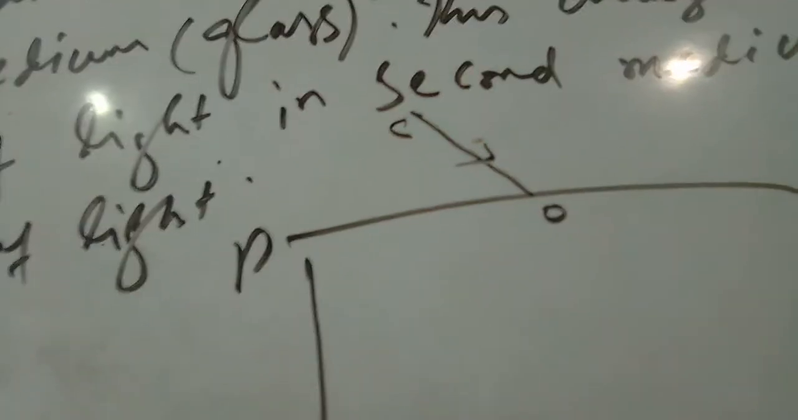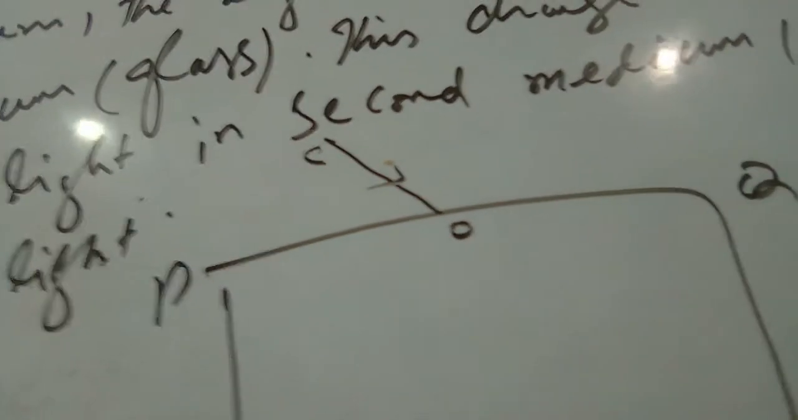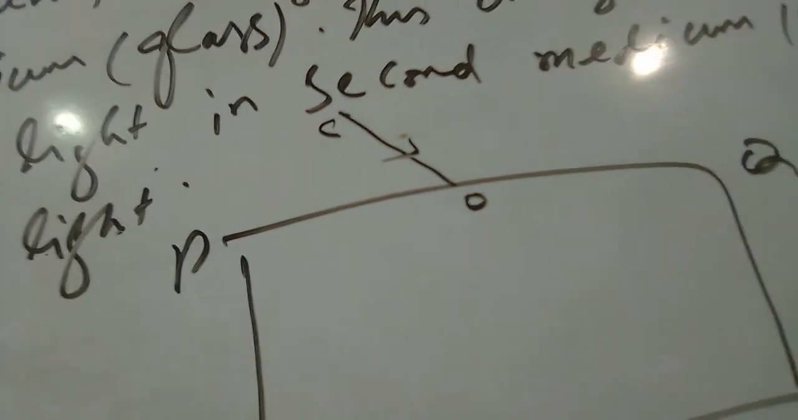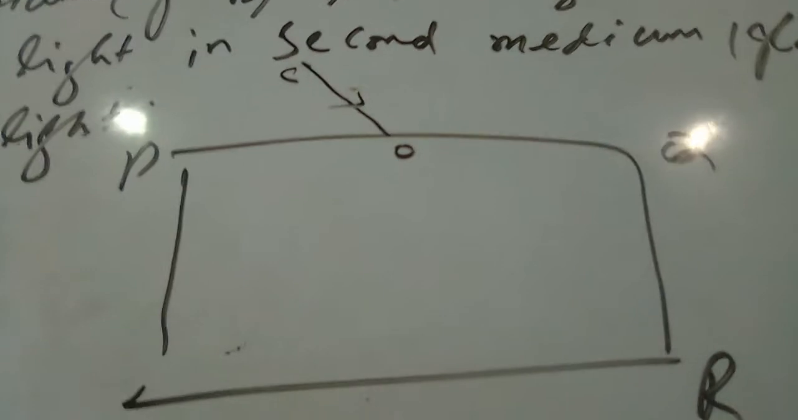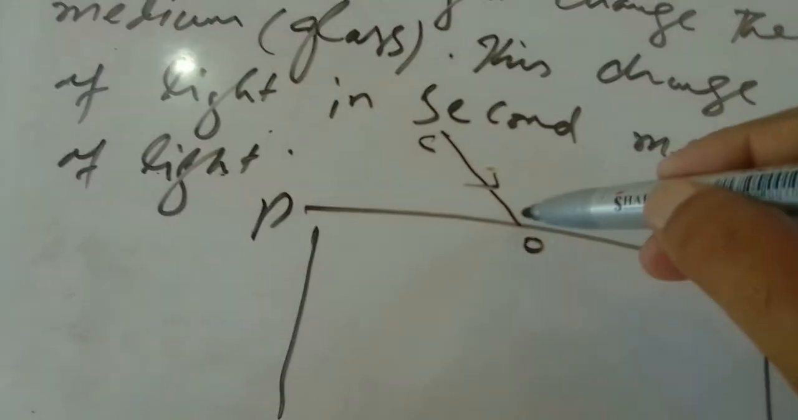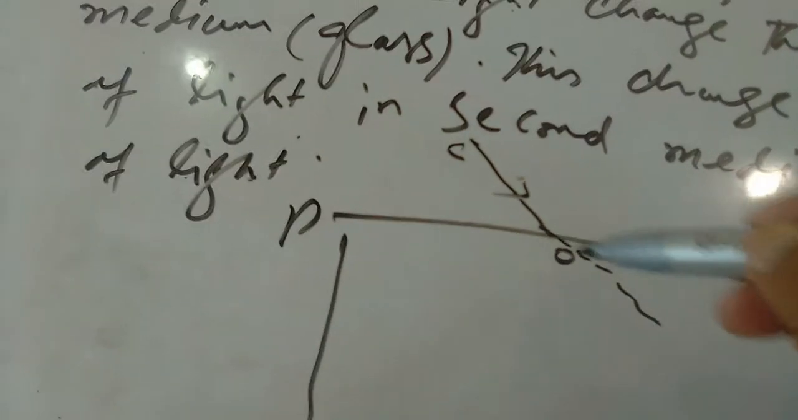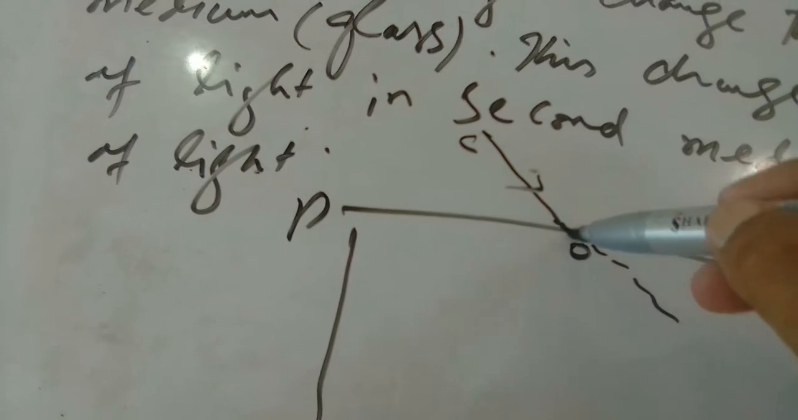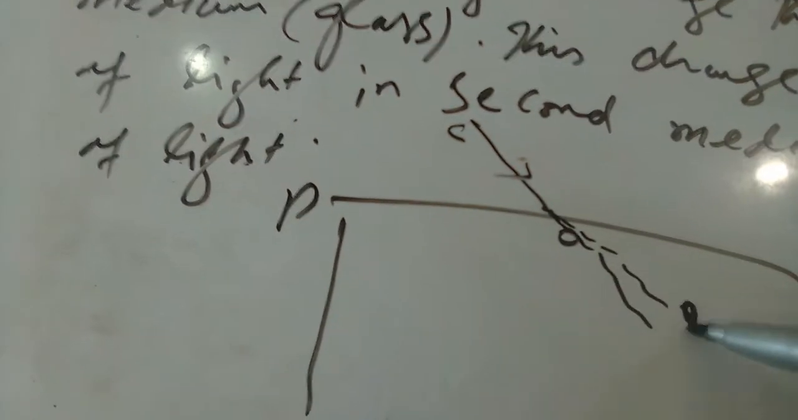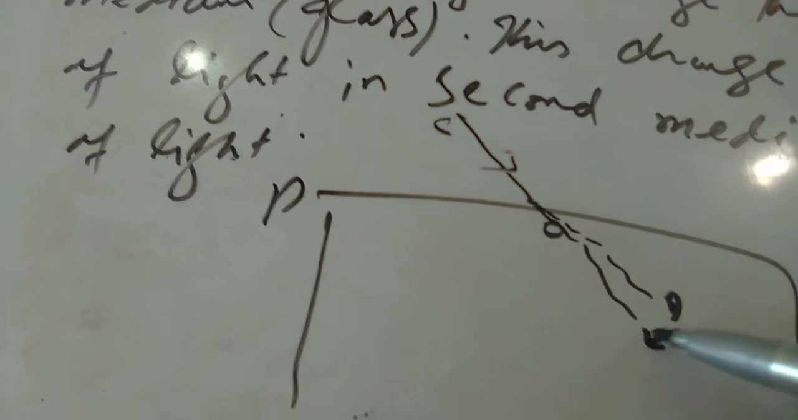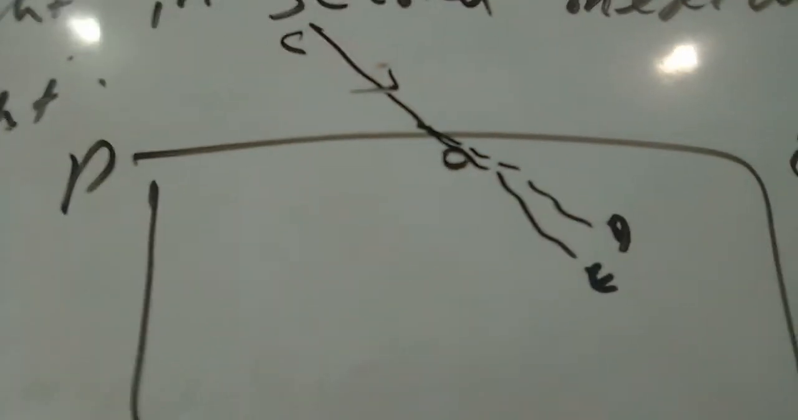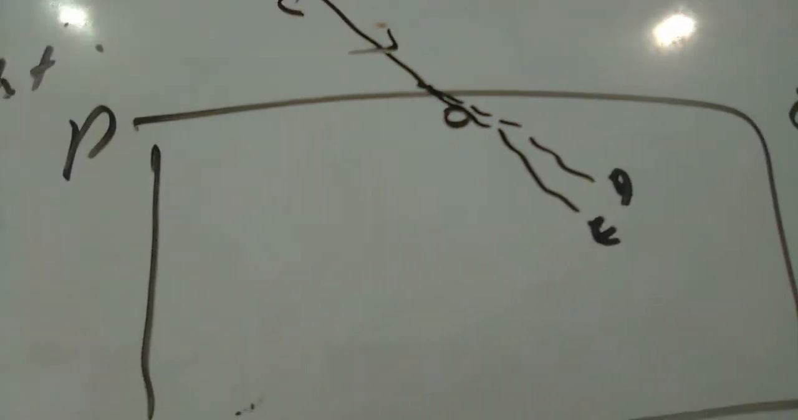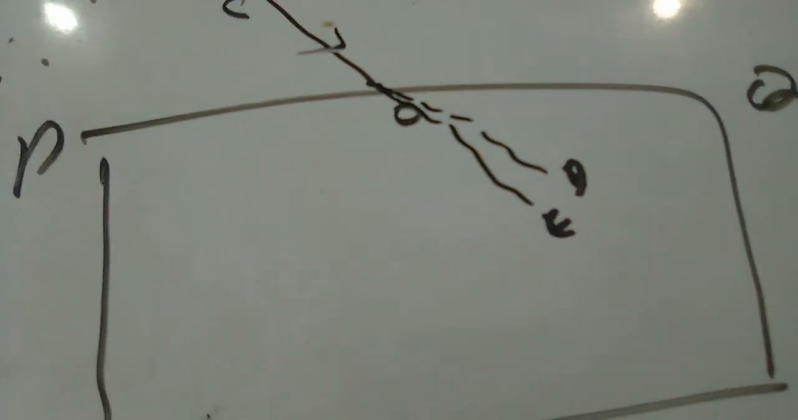O is the point of incidence, and OE is the refracted ray. The original direction of the light is like this, but in the second medium it changed its direction, so this is OD and this is OE. OE is called the refracted ray.